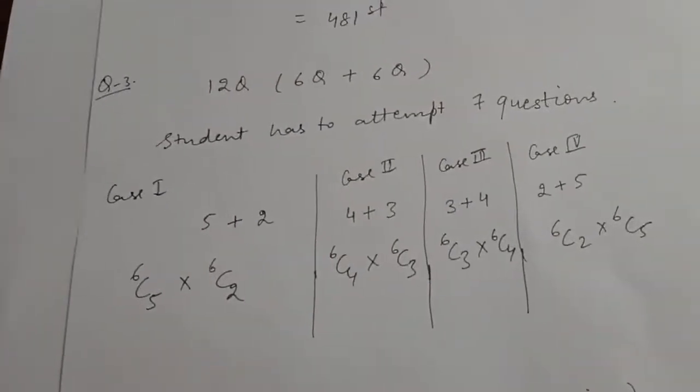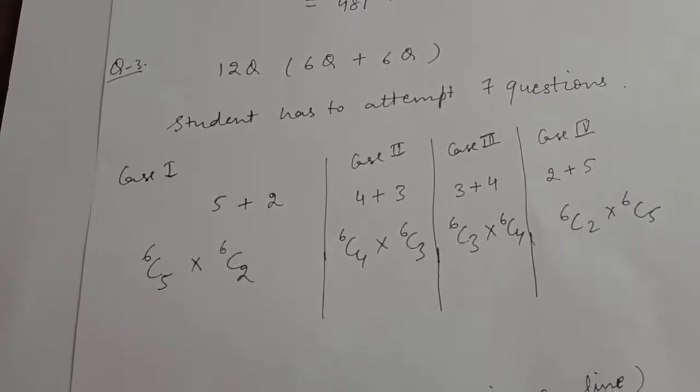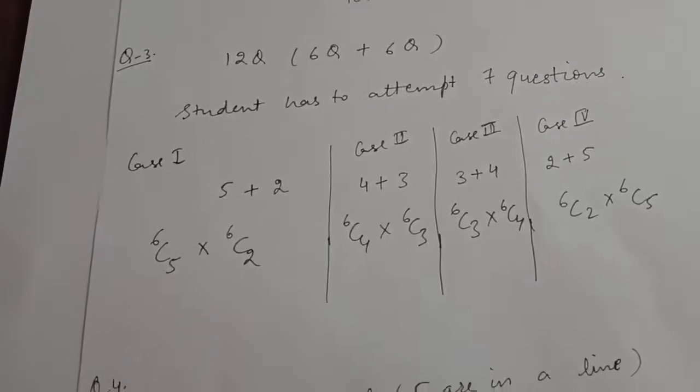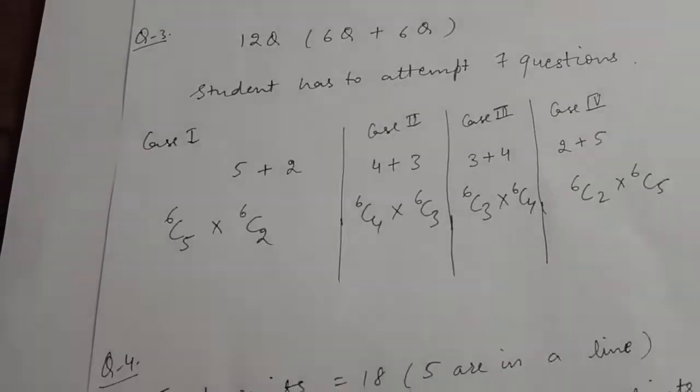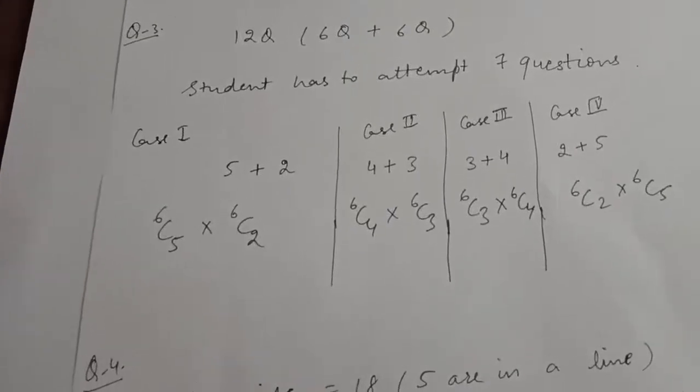Now question number third is, a candidate is required to answer 7 questions out of 12 questions which are divided into 2 groups each containing 6 questions. He is not permitted to attempt more than 5 questions from either group. Find the number of different ways of doing questions.